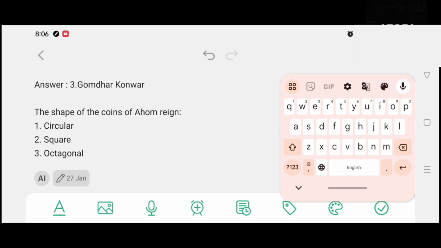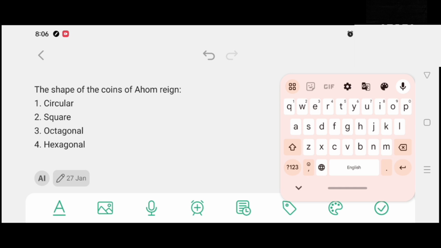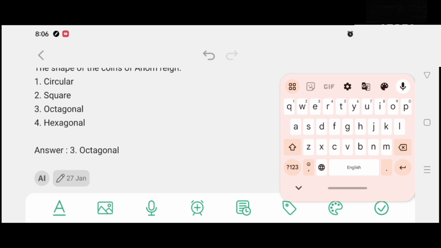The shape of the coins of Ahom reign? Option number 1, circular. Option number 2, square. Option number 3, octagonal. Option number 4, hexagonal. And the correct answer is option number 3, octagonal.